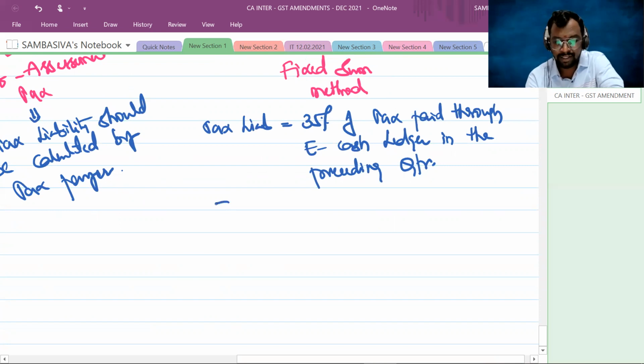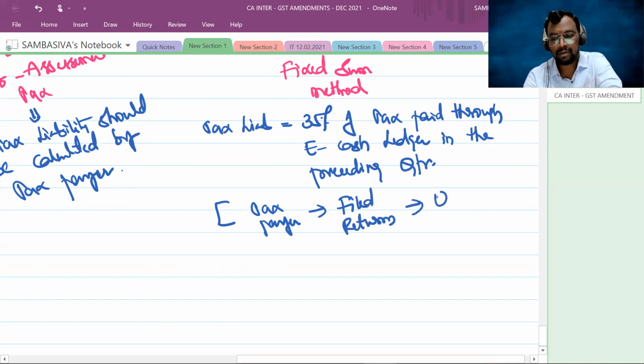Right. So this particular calculation is applicable when the taxpayer has filed the returns on a quarterly basis during the preceding quarter. Right, sir.